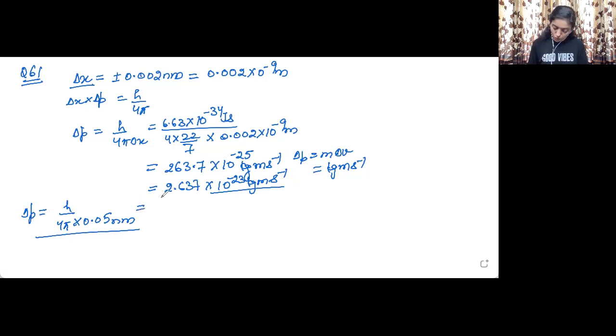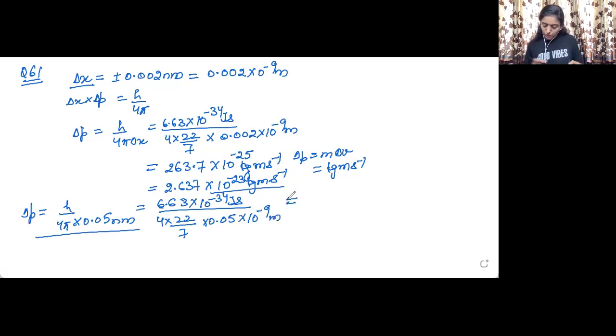So it will be equal to 6.63 into 10 raised to the power minus 34 joule second upon 4 into 22 upon 7 multiplied by 0.05 into 10 raised to the power minus 9 meter. So it will come out to be equal to 6.63 divided by 0.05 multiplied by 7.